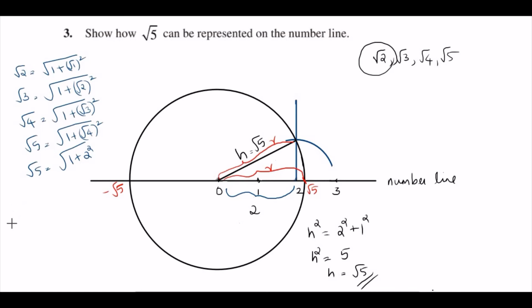So in general you can see, if you want to plot root n, you take 1 unit as the height and root n minus 1 as the base.